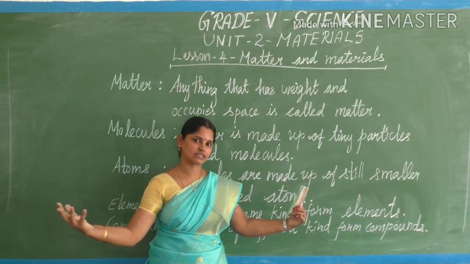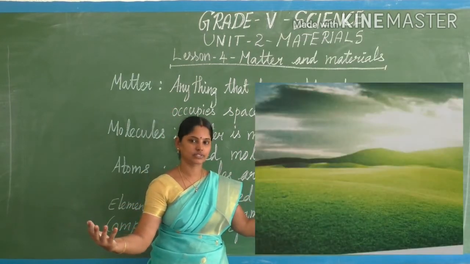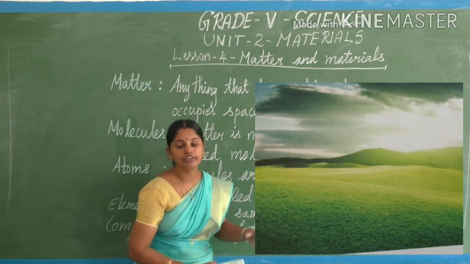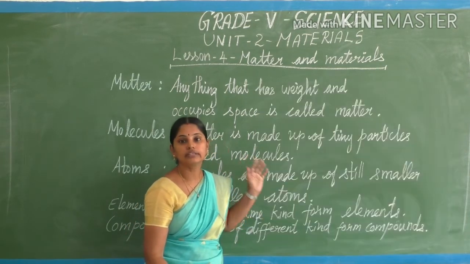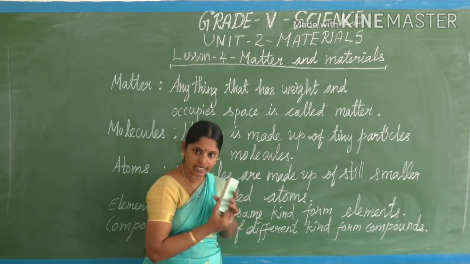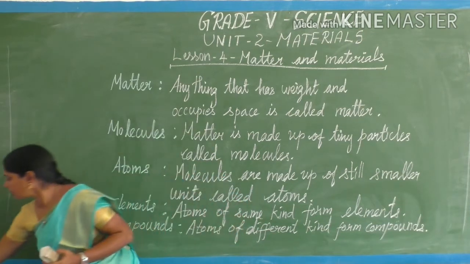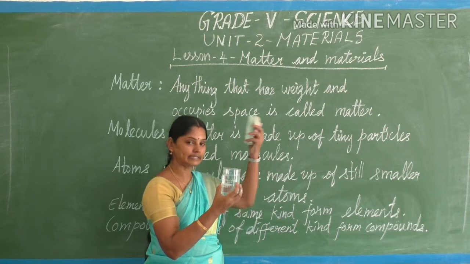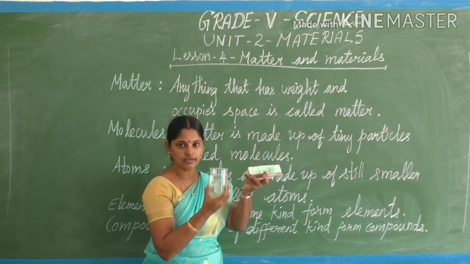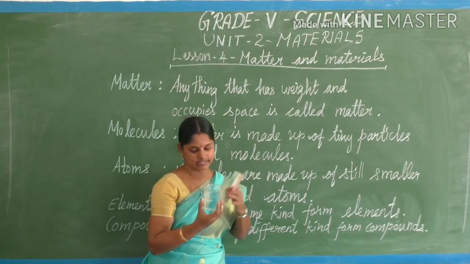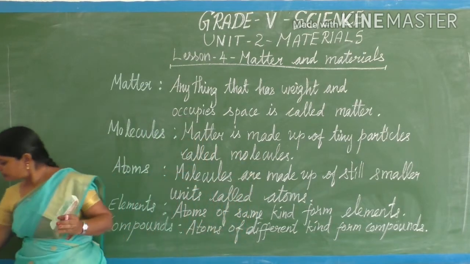Then gas, carbon dioxide. So in this lesson we are going to study about matter, solid, liquid and gas. Okay, children?